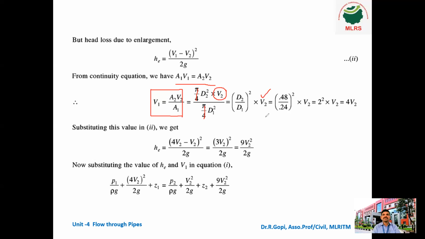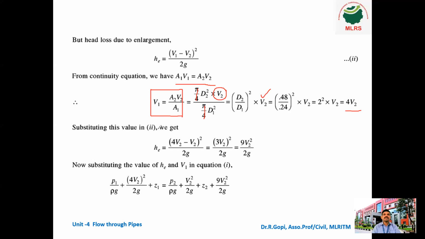So what is D2? 0.48, with D1 0.24. These are the diameters of section 1 and section 2. The whole square into V2. So from this we got V1 is equal to 4V2. This is the V1 formula.